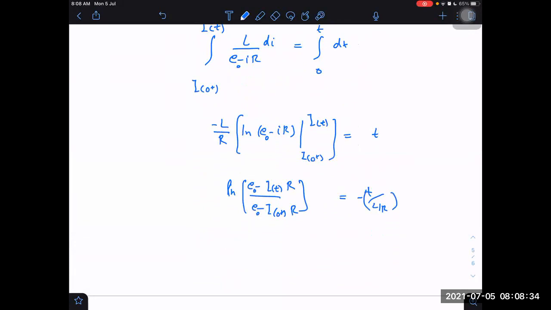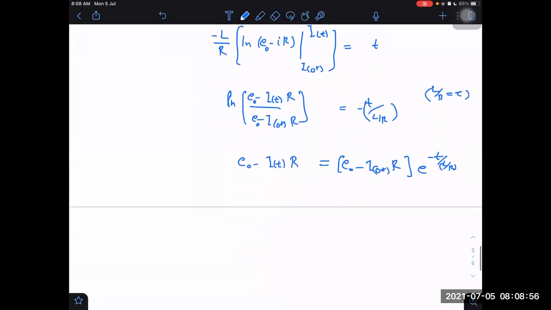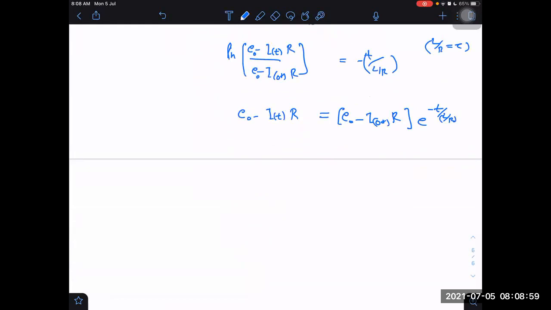What we get now is E naught minus I t into R is equal to E naught minus I0 plus into R multiplied by e raised to power minus t by L divided by R. L divided by R can now be written as the time constant. So what is the time constant of an RC circuit? Don't forget, that is RC. What is the time constant of an LR circuit? That is L by R.